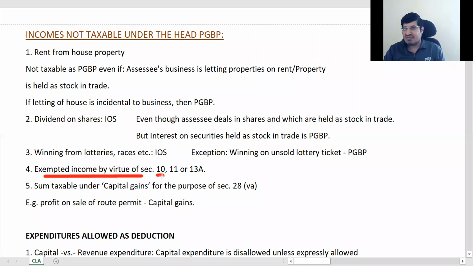So this is section 10. Section 10 is all kinds of exemptions, you know, right? Incomes exempt from tax. Or this is income exempt for societies, trusts, and this is income exempt for political parties. So basically these are all exempted income in the end. If any income is exempted by virtue of any particular section, that will not be taxable. We know this based on common sense, that if it is exempted income, it will not be taxable. Why in PGBP? Not in any head.